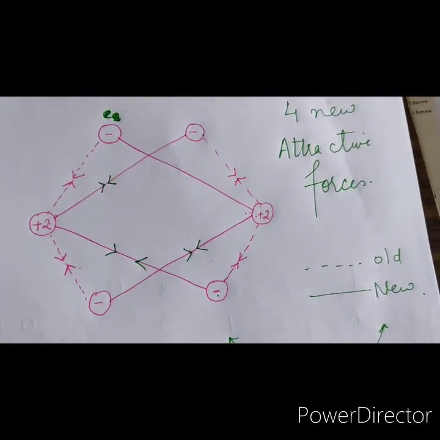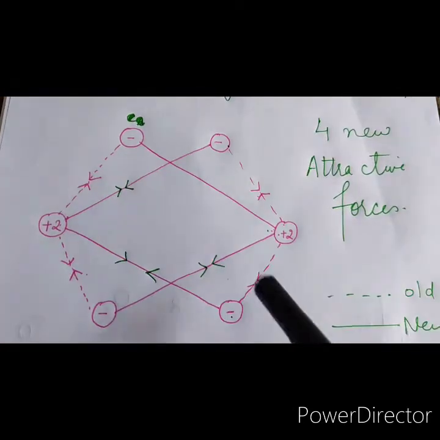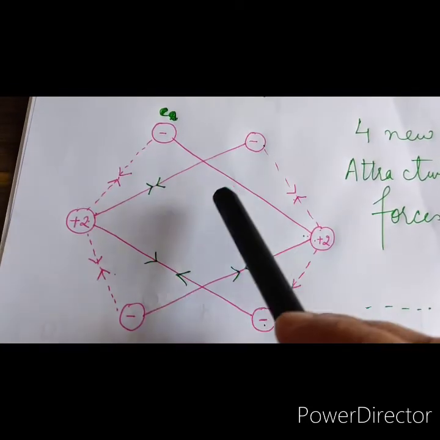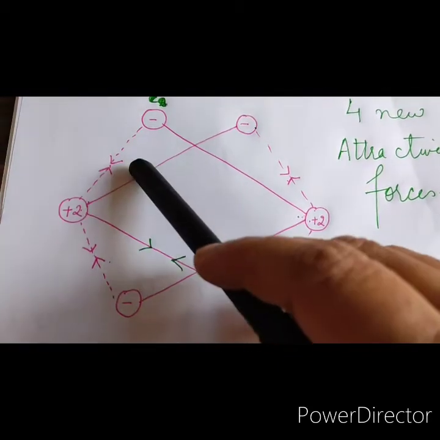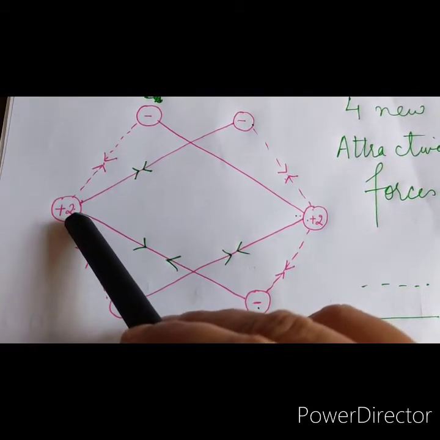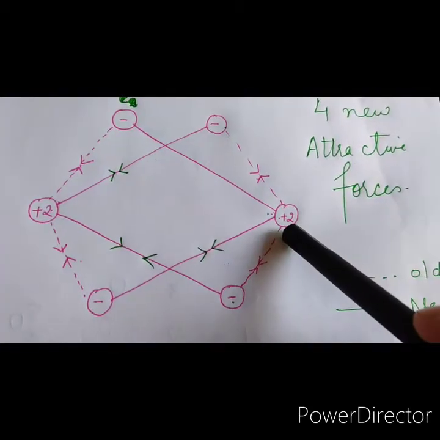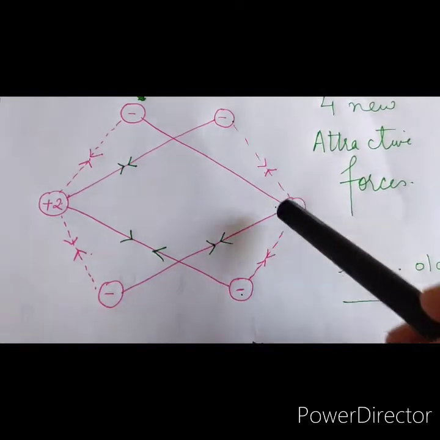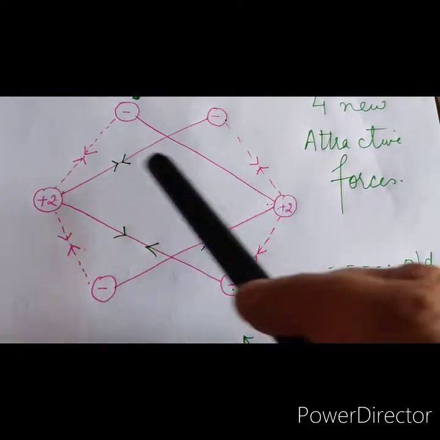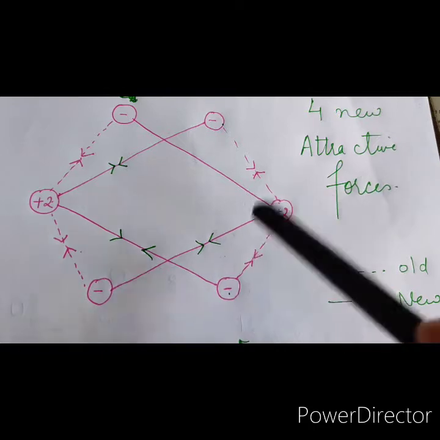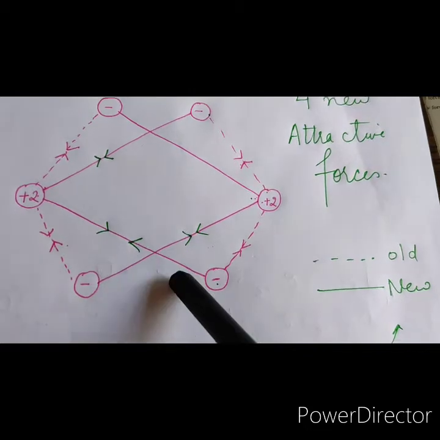In the formation of a helium molecule, let us first see the attractive forces. The broken lines represent the old forces, and the solid lines represent the new forces. First you see the old forces: this is one helium atom nucleus, these are the two electrons, so there are forces between them. This is another helium atom, these are the two electrons, and these are the forces between them. So when these atoms are far apart, these are the forces which operate between them. But when these atoms approach close to each other, then new attractive forces come into the picture.